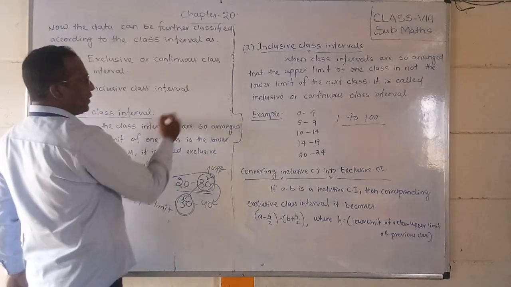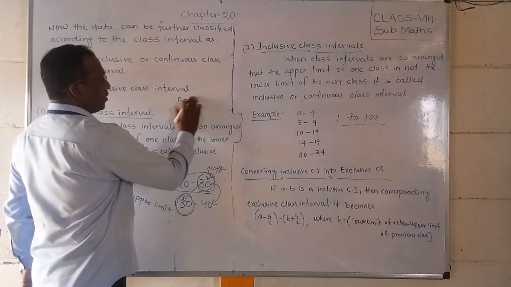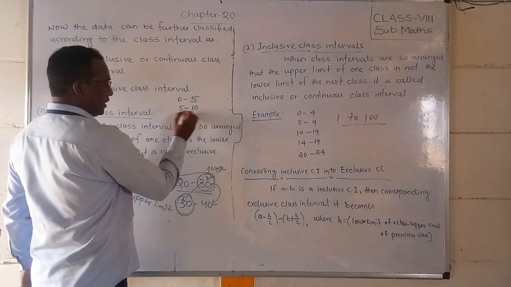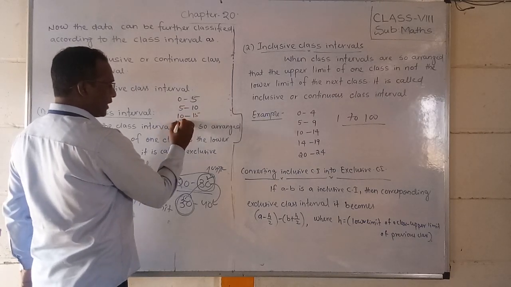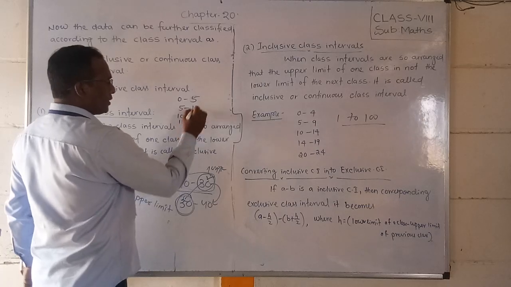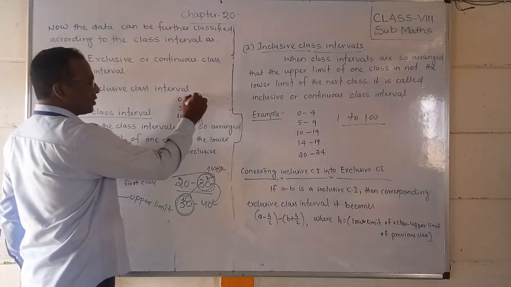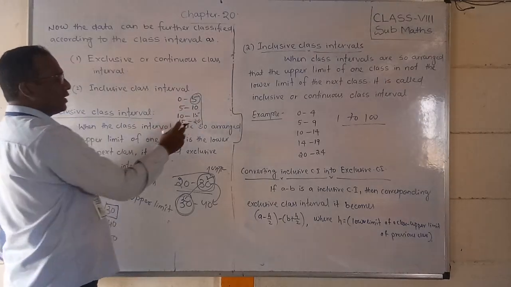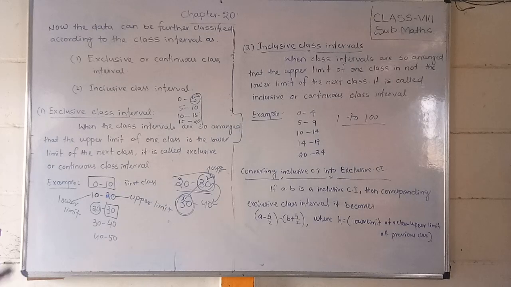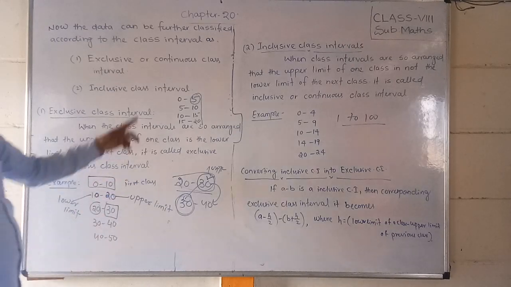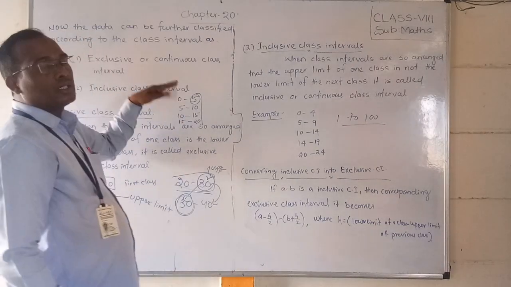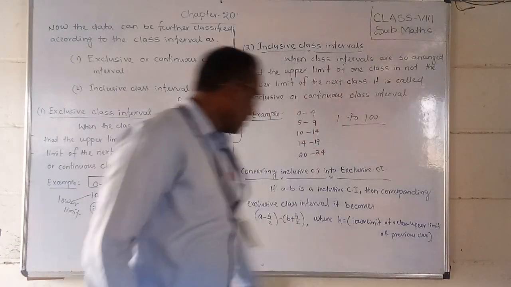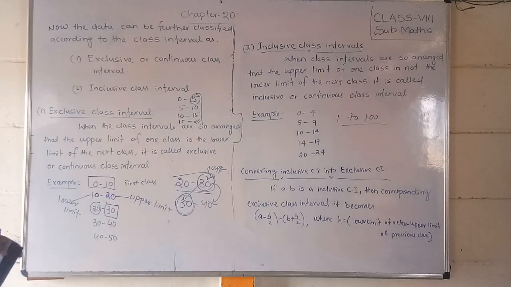When the data repeats, suppose 0 to 5, next it will start 5 to 10, then 10 to 15, again it will start 15 to 20. So in this data, where 5 ends, in the second class it will again start with the same number. That is called exclusive data or continuous data. Okay friends, I hope you have understood what exclusive and inclusive class intervals are.